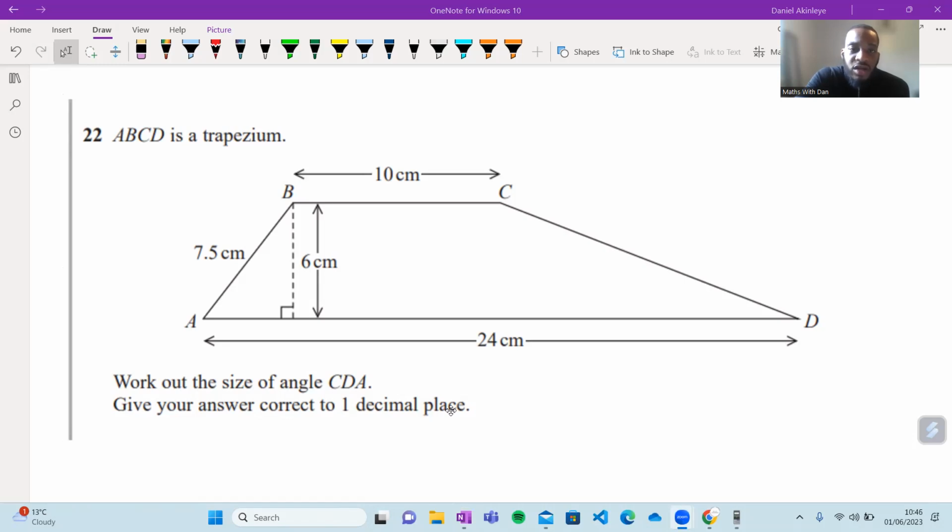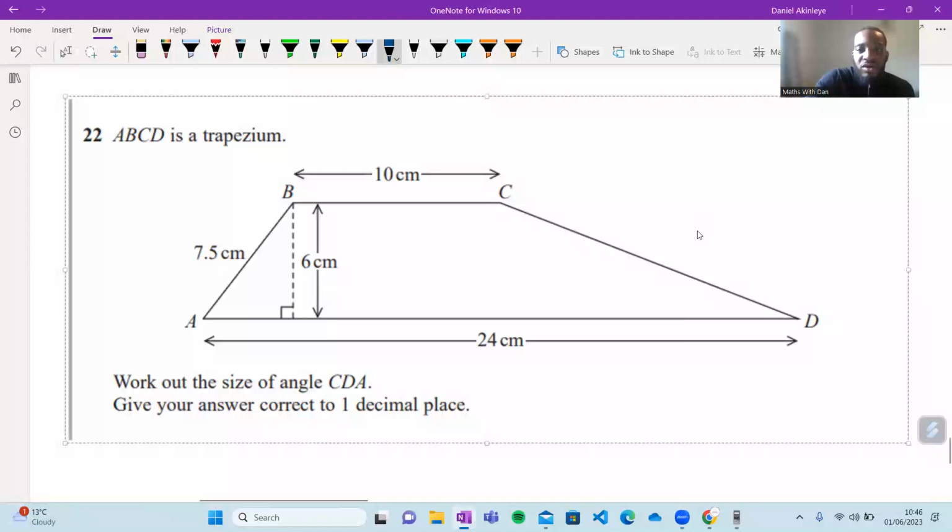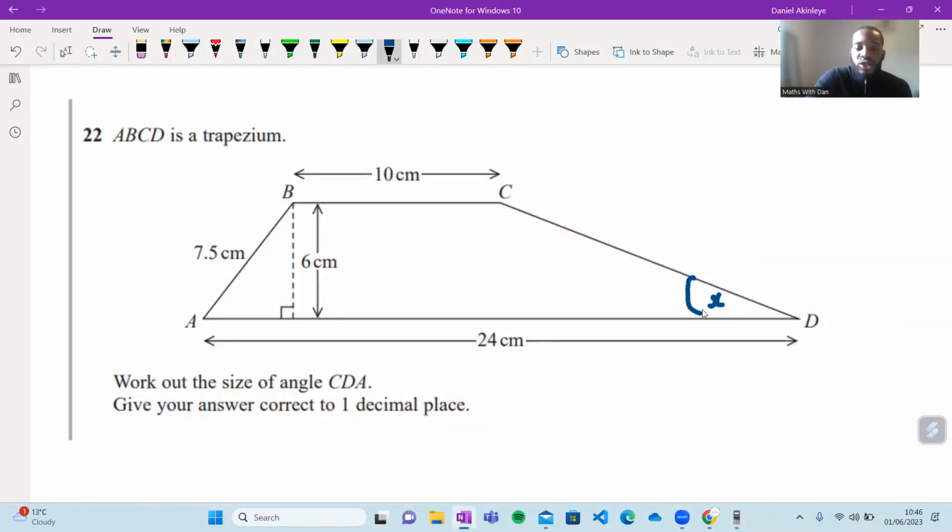So for those of us that are a bit stuck on this, let's read it together, and I'll try and give you a pointer to start, right? The first thing that I would say is that they asked to work out the angle CDA. Now, where is the angle CDA? That is the angle here, isn't it? So somehow I need to work out what this angle is. I call it X. This is the question. I need to work out what this angle is here. Now, how do I do that though?